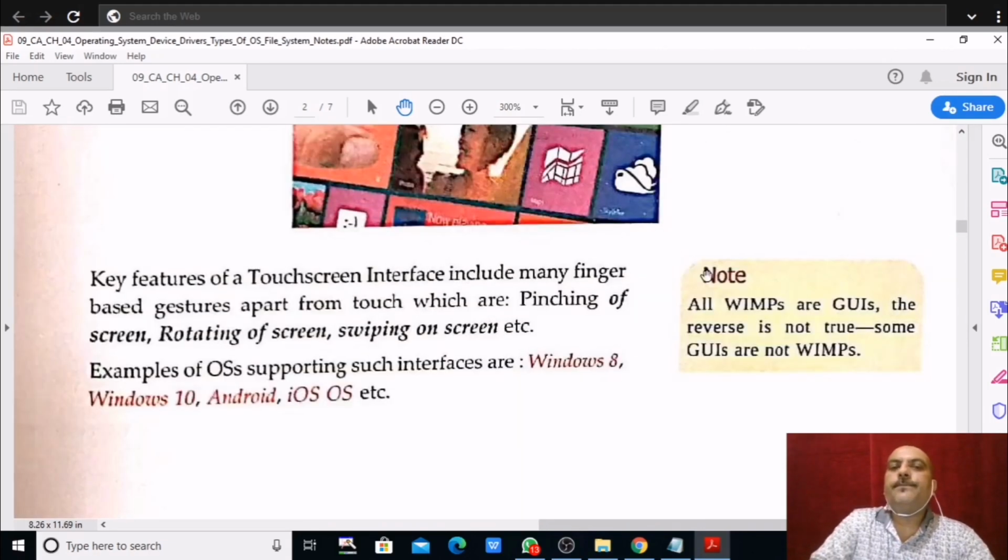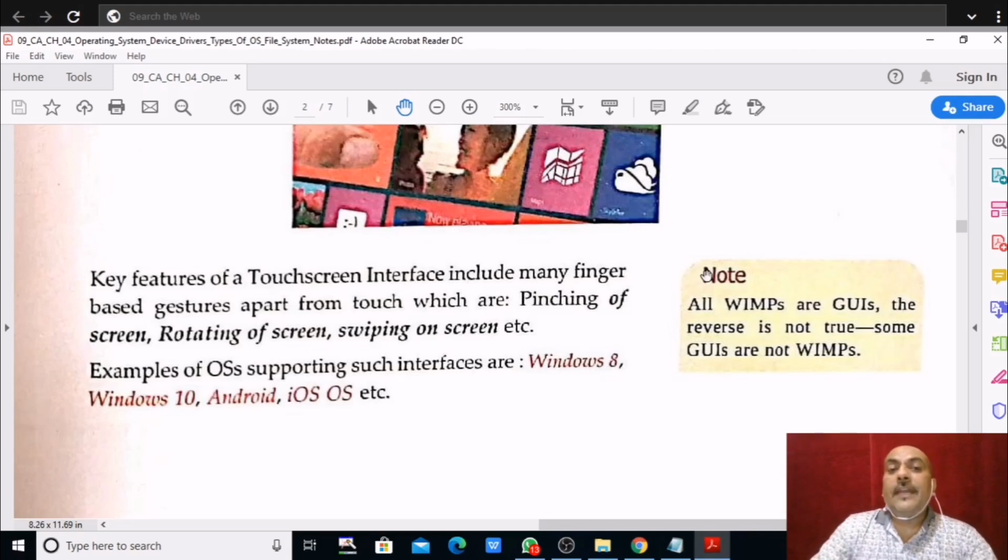Touch screen interface: with the help of our finger we touch the screen and it works like an ATM machine. It happens in a modern car dashboard, right? In a mobile phone, our PDA, right? We just touch the screen with our finger and operate the system. So when we touch the screen with our fingertips, there are no pointers. Where are the pointers? No pointers, right? It works due to the sensitivity of the touch.